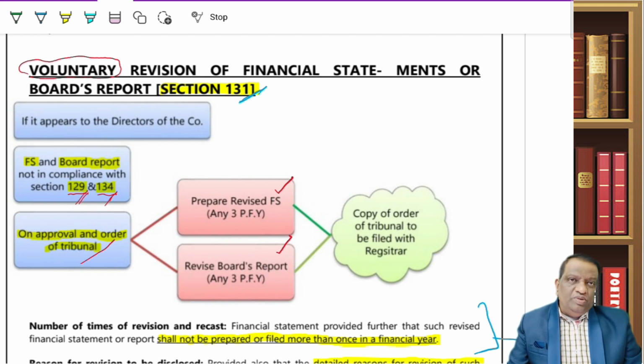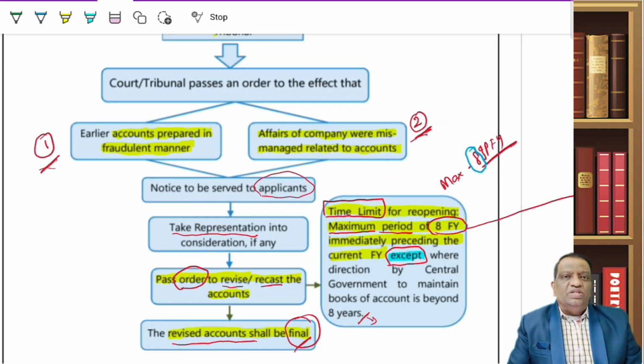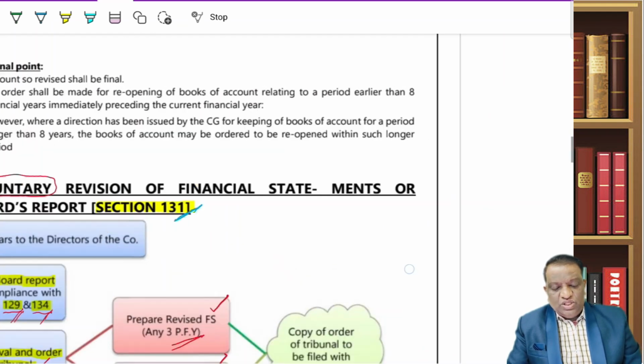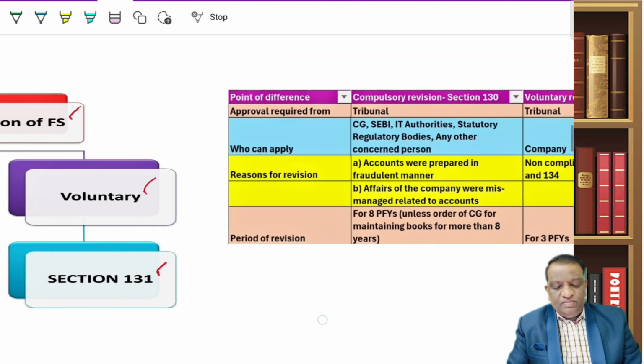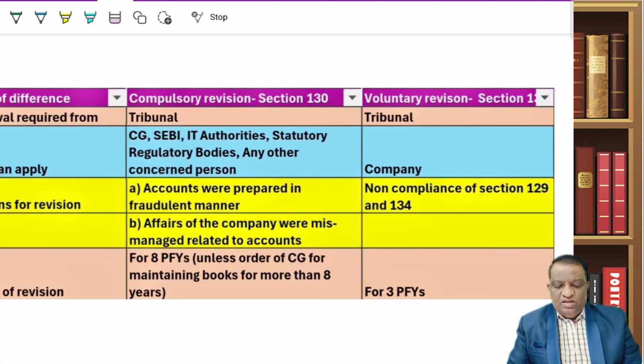But the point to be noted here is the maximum period. The maximum period the company can submit their request here is only for 3 preceding financial years, as against 8 preceding financial years over here. So this is the difference between these two provisions. Now let's have a quick look at the difference between section 130 and section 131.